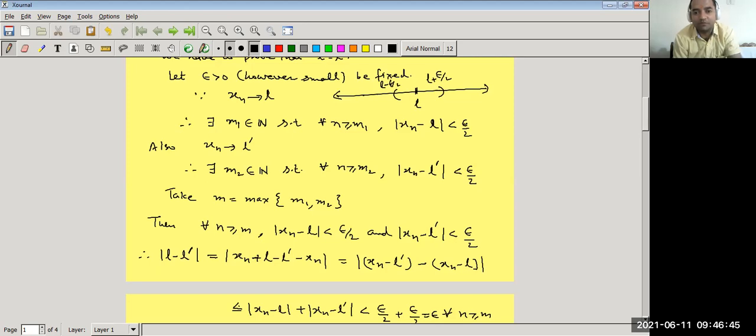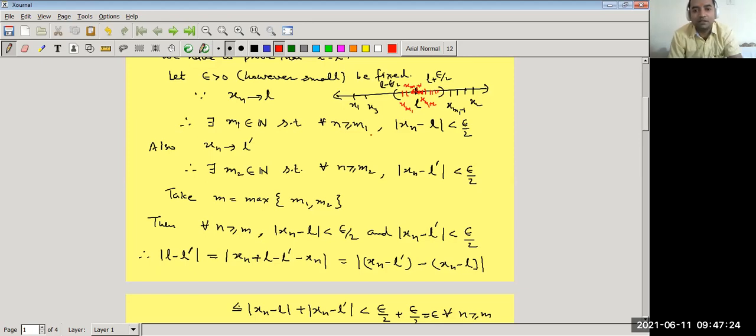So what happened? We find a positive number m1. It means some finite number of terms, x1, x2, x3, x4, x5, and so on up to xm1 minus 1, lie outside the interval. But as soon as the term xm1 comes after xm1 minus 1, it lies in the interval, and after that all the terms xm1 plus 1, xm1 plus 2, and so on lie in this interval.